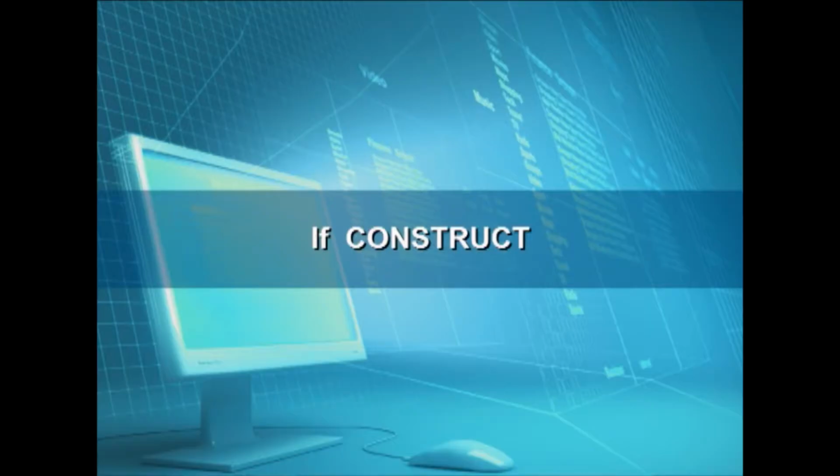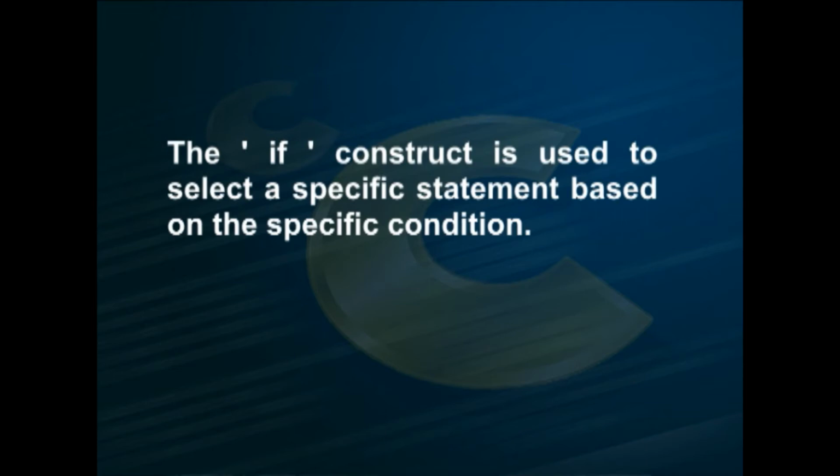Now, let us go through various control structures one by one in the order of simplicity with suitable examples. If construct. There may be situations where we have to perform different sets of actions depending on the circumstances. The if construct is used to select a specific statement based on the specific condition. It is a powerful decision making statement and is used to control the flow of execution of the statements.